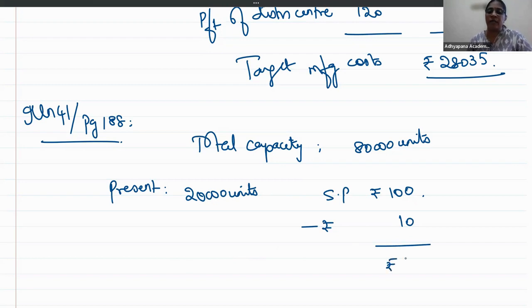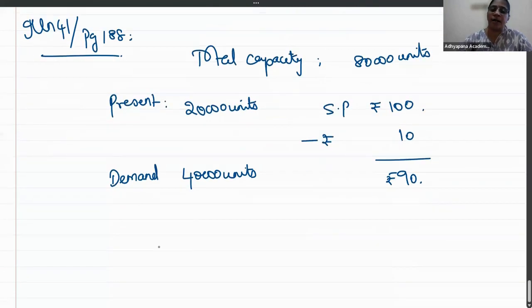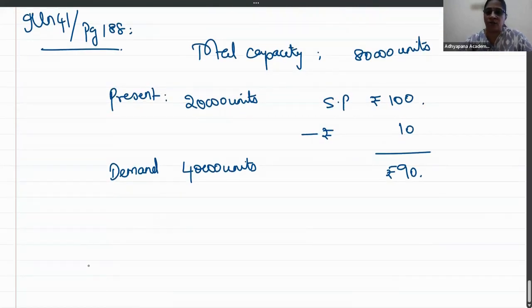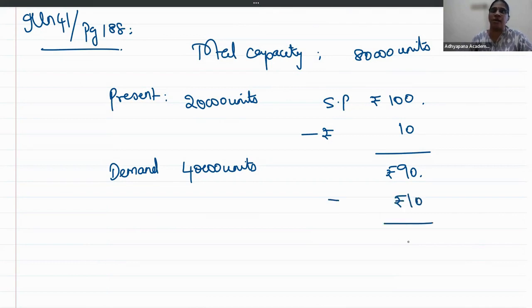So for 90 rupees of selling price, the demand becomes 40,000. And for another 10 rupee of reduction, for 80 rupees of selling price, double. The demand becomes 80,000 units.